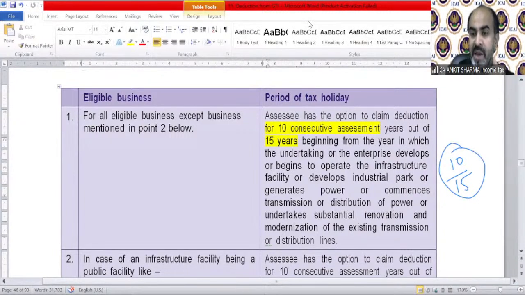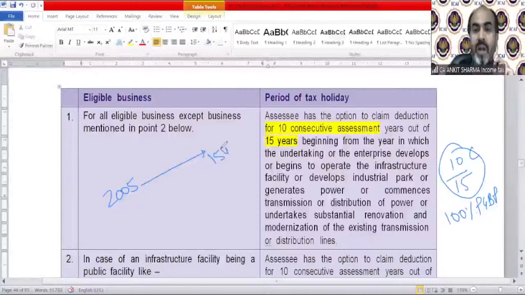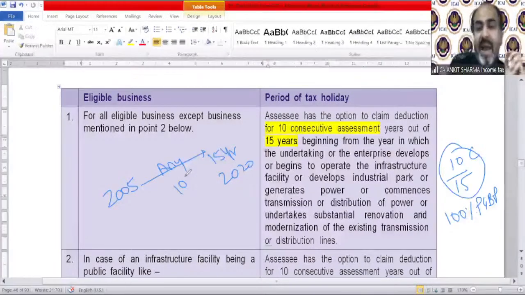What is going to be allowed as deduction? 100% of PGBP from that specified business can be claimed as deduction. That means up to 2020, you have 15 years. Out of these 15 years, any 10 consecutive assessment years can be claimed as deduction. That is all your choice. Clear?